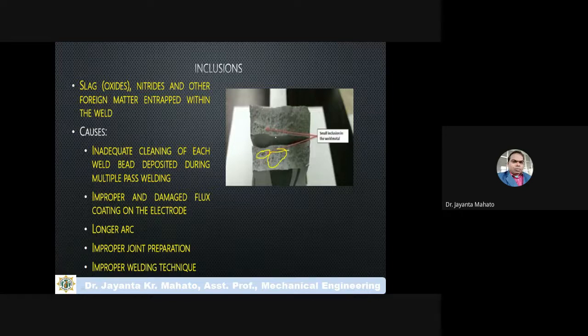If you take the surface, you can see this type of inclusions in the weld zone or heat affected zone. These are found due to oxides.